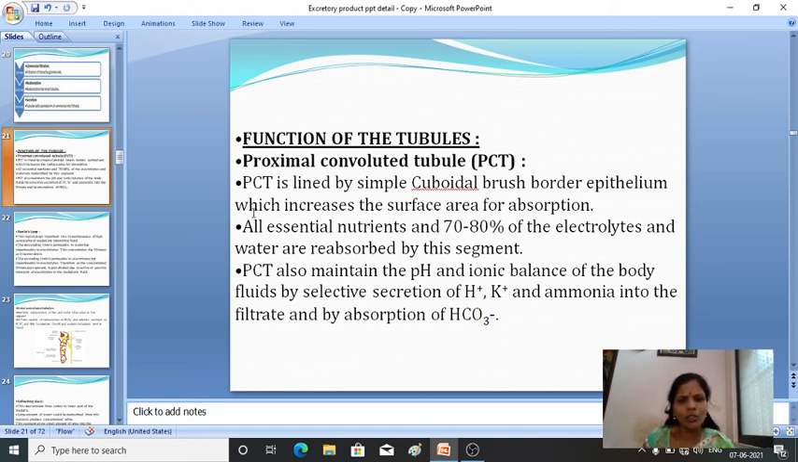So what does it do? It will increase the surface area for absorption.